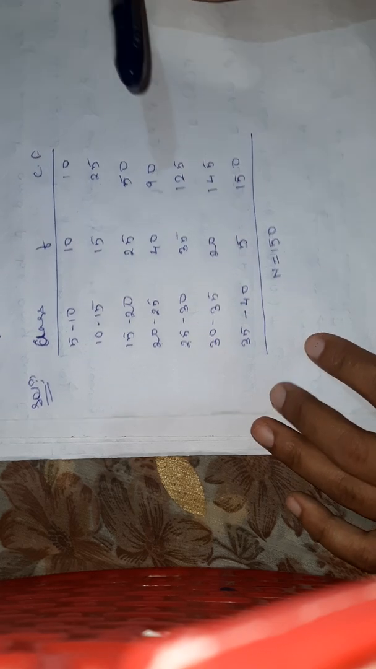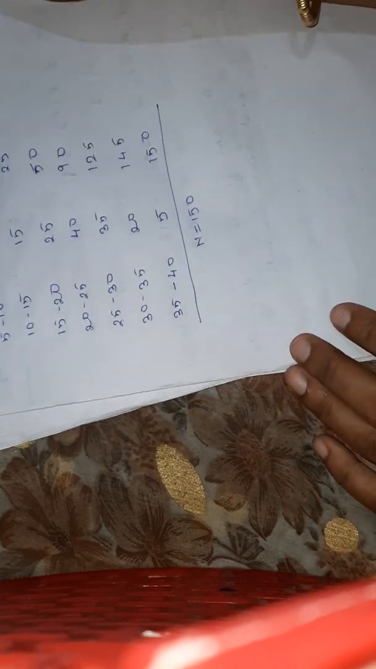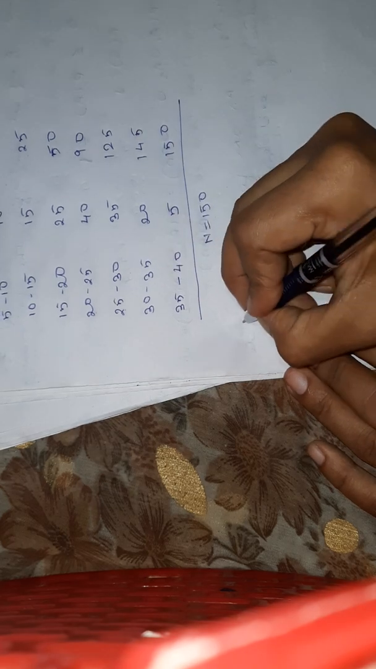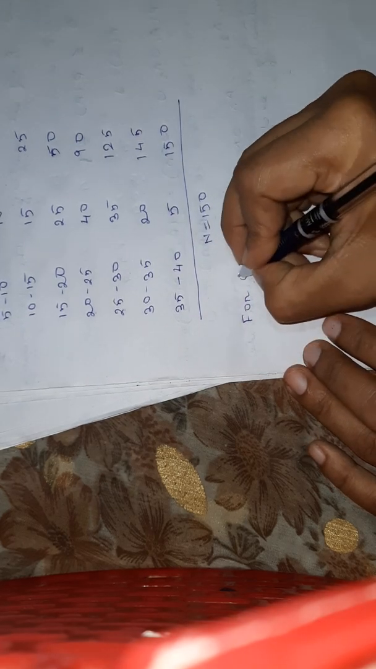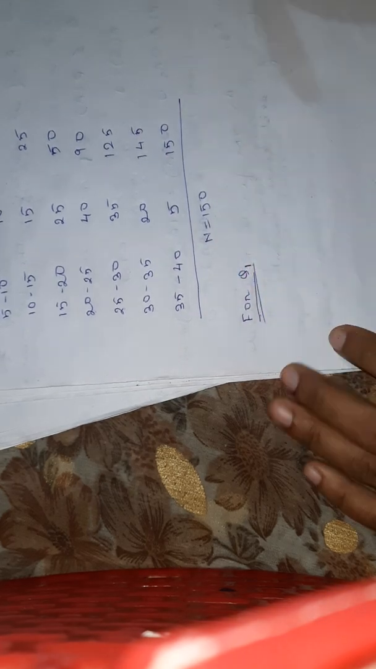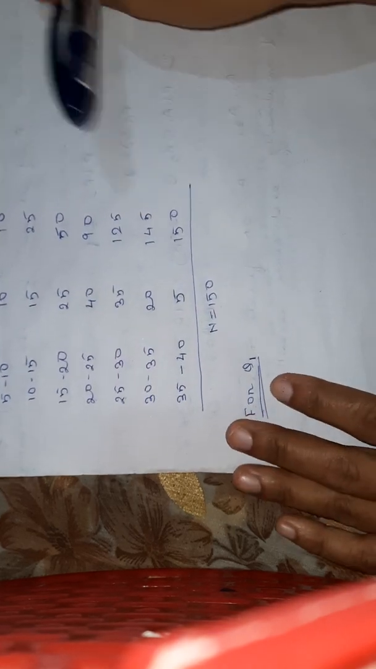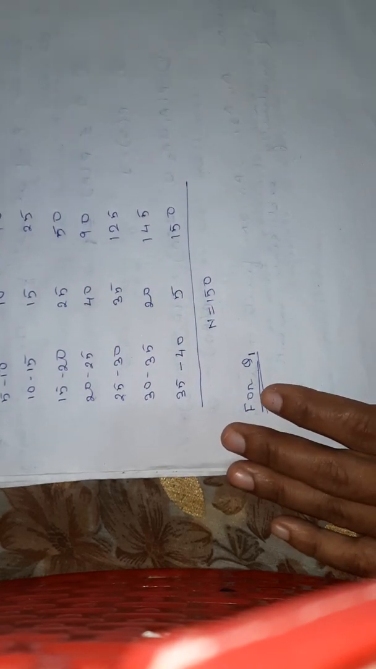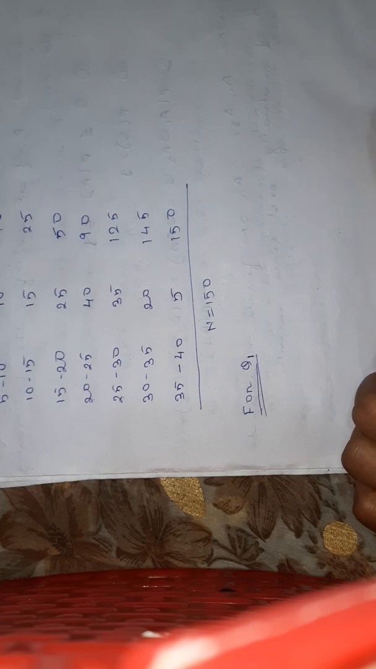So first we will calculate the value of Q1. For Q1, in case of quartiles, we have to see the value of capital N by 4. In median, we see the value of n by 2.